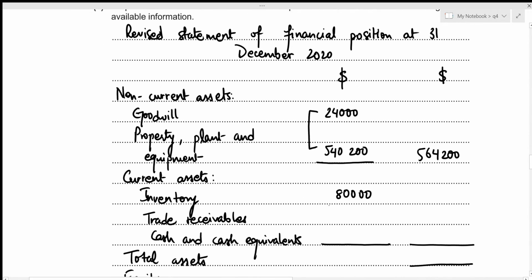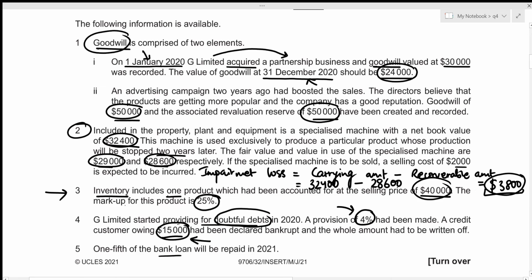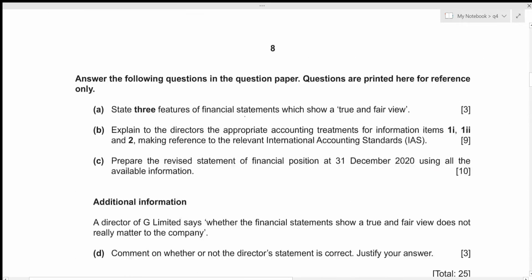Okay, trade receivables at 172,800. All right, now we have cash and cash equivalents. Let's have a look above. So we're only given information regarding bank loan. There is no information to be adjusted towards our cash and cash equivalents. So we can just substitute this value. That's 34,800. Let's write it down.